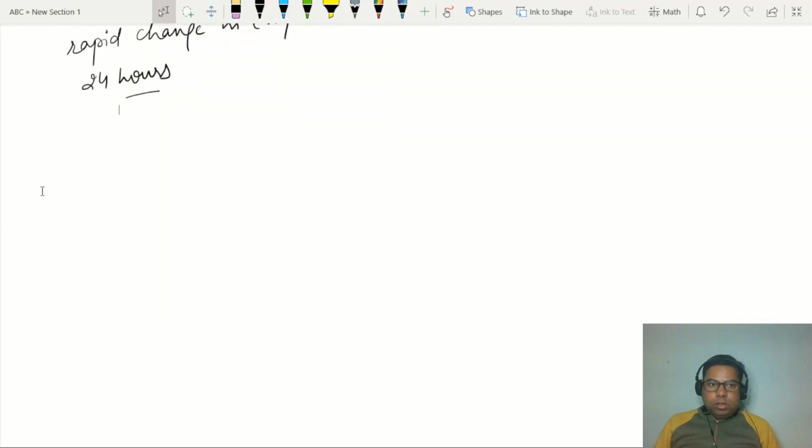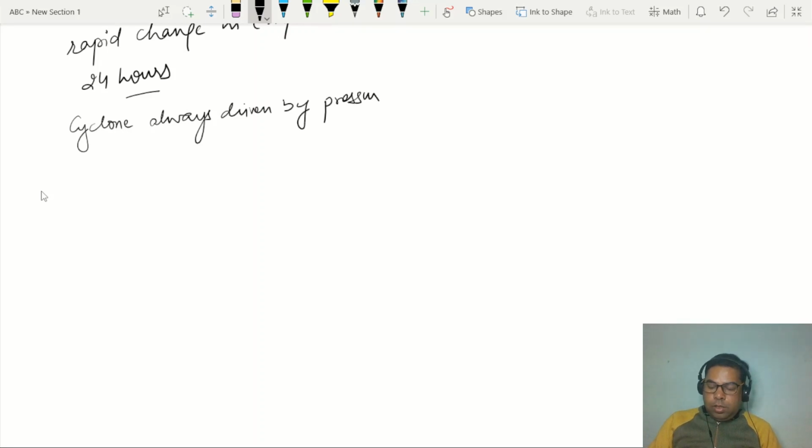So this cyclone, as we know, is always driven by pressure condition, right? Understand the meaning of the cyclone.